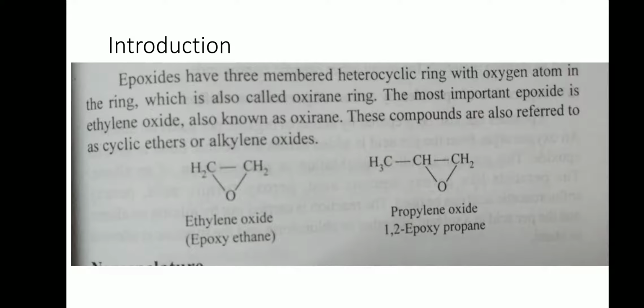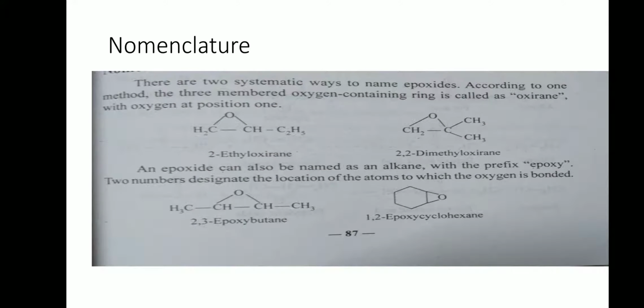Epoxides are also referred as cyclic ethers or alkylene oxides. What are ethers? Ethers are organic compounds having C-O-C linkage. If you observe structure of epoxides, there is C-O-C linkage in the ring and hence epoxides are referred as cyclic ethers. Now let us see nomenclature of epoxides.